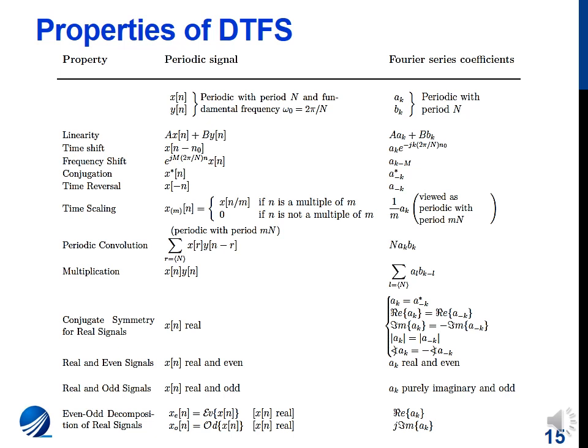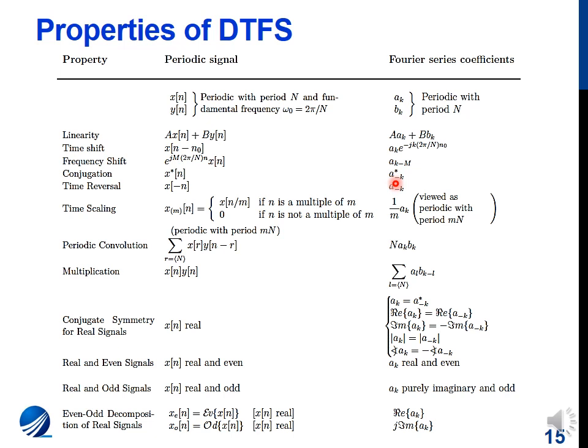In the time shift property and the frequency shift property, we can observe that the sign of minus n0 is the same as minus n0 over here. But in the frequency shift property, if we shift towards right or delay the spectrum, in the time domain we have a positive power exponential being multiplied. Then the conjugation property, which says that if we conjugate the signal, the spectrum is flipped and complex conjugate is also taken.